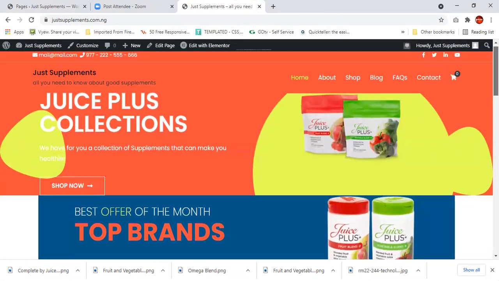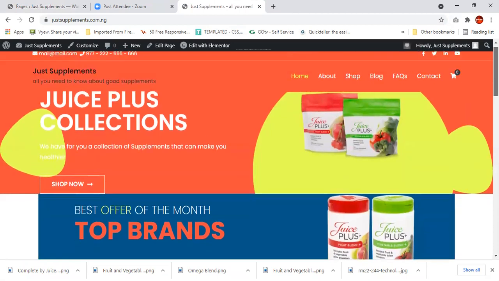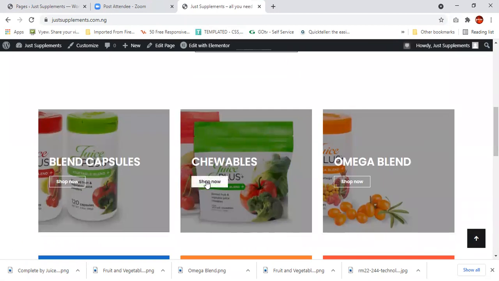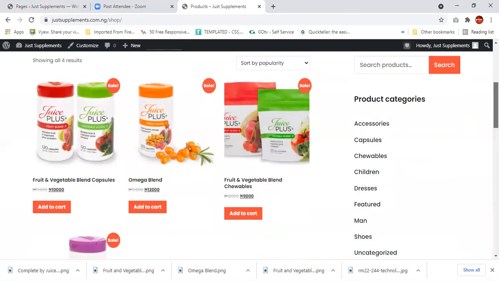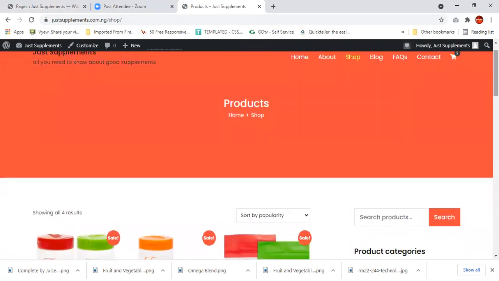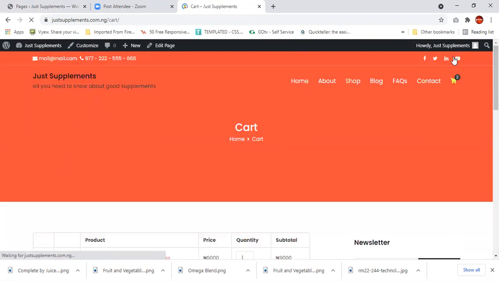So we have the basic pages here, called about. If I order a particular product here, if I click shop now, if I want this particular product, if I add it to cart, you see, can we add it to cart? I can click this as well. I've gotten two of them. So if I go to my cart here, I can see what I've ordered.